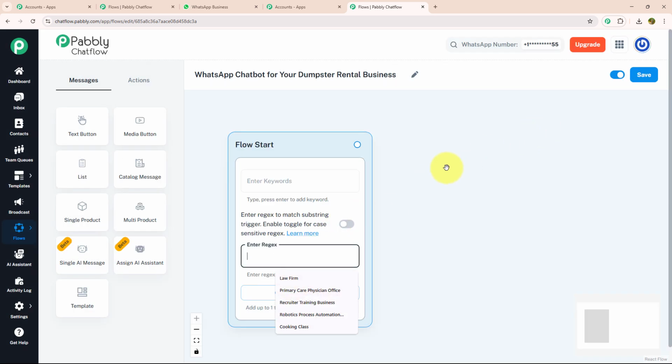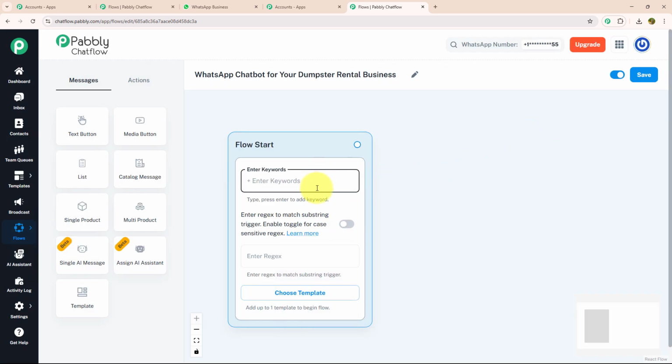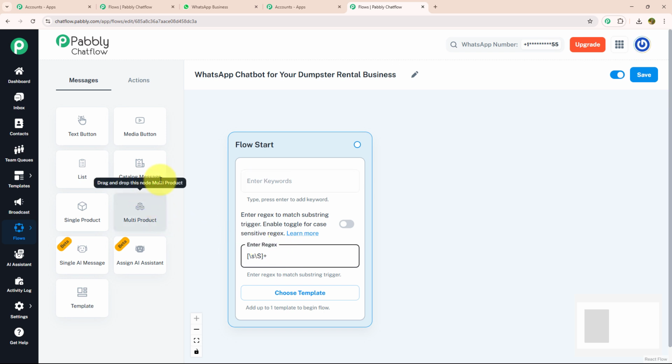Regex are regular expressions, special patterns or sequences of characters used to find, match or filter specific text. Keywords are the trigger messages that your customer will put while initiating a conversation. Today, I'm going to use regex, which will identify what my customer is trying to say. Now, as soon as my customer enters a message, I want to send them a welcome message with a media.